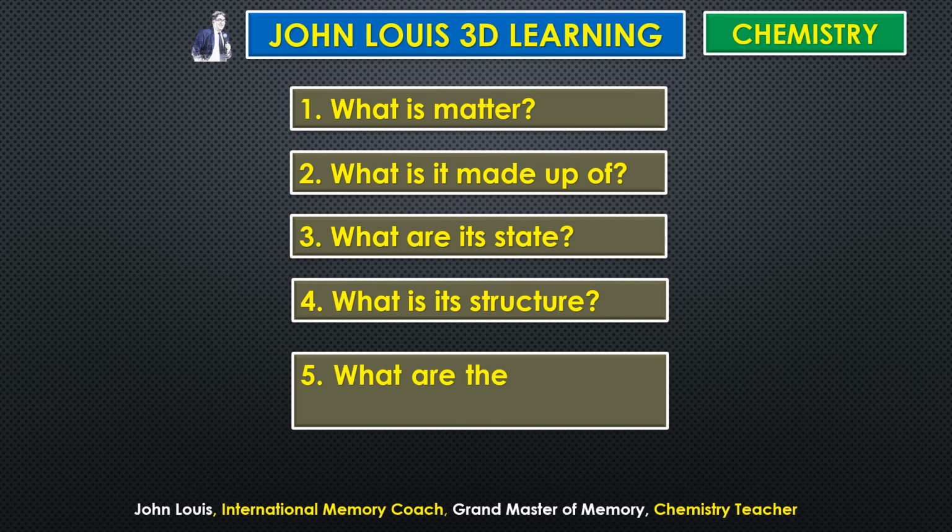Okay, then what are the changes it can undergo? When you subject matter to pressure or heat, what kind of changes will these matters undergo? For example, if you heat iron, what will happen? It will turn red hot, and at one particular stage it will melt. Am I right? If you heat water, what happens? It evaporates. And if you put it in a freezer, what happens to water? It turns into ice, solid ice, isn't it? So everything changes. Some are physical changes, some are chemical changes, but we will be dealing with only chemical changes here because chemistry deals with chemical changes.